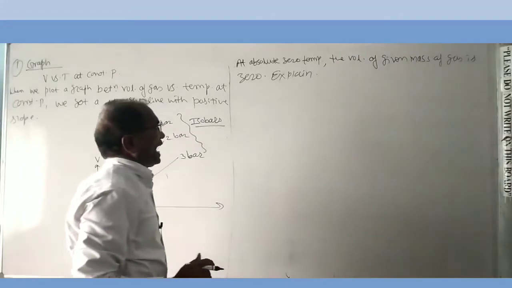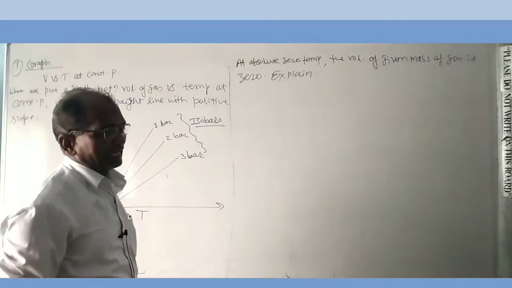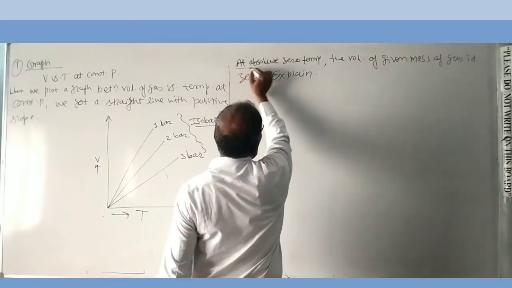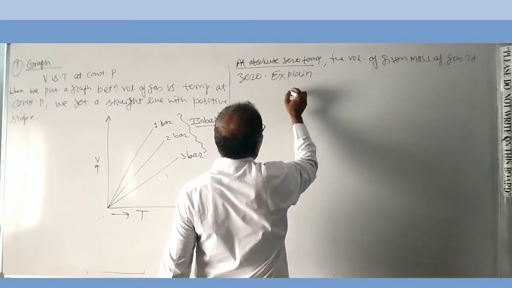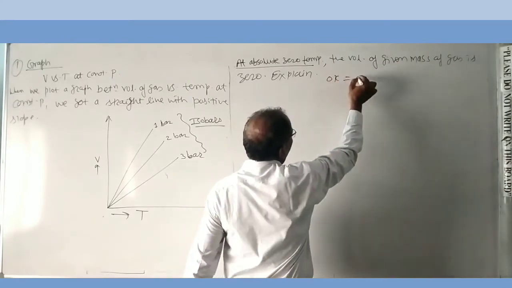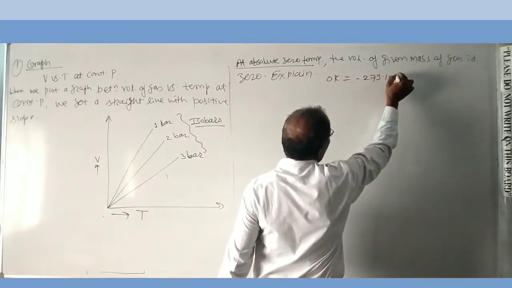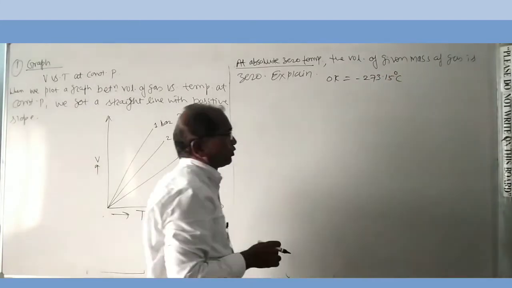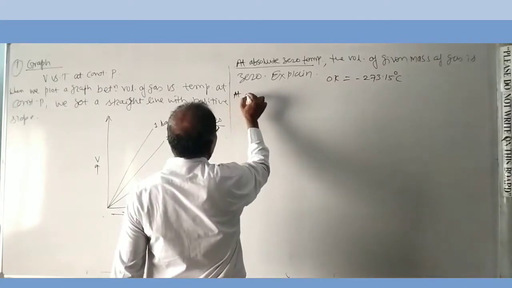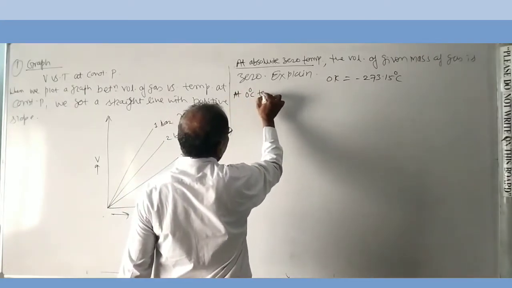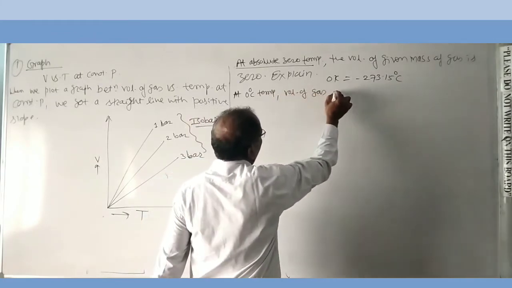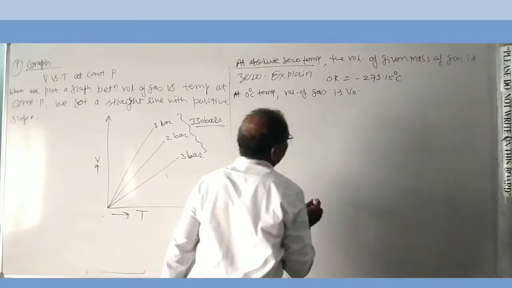Absolute zero temperature means 0 Kelvin, which means minus 273.15 degrees Celsius.